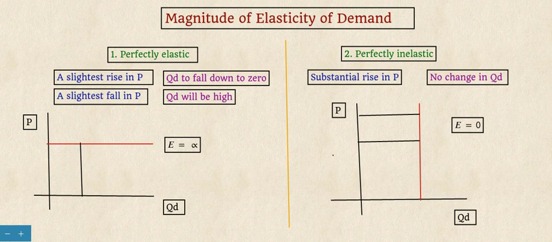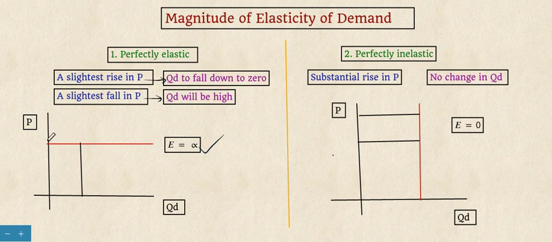So the first one is perfectly elastic. That means it is very elastic. A slightest rise in price will make the quantity demanded fall down to 0, or a slightest fall in price will make the quantity demanded very high. So the elasticity will be infinity. The elasticity is equal to infinity.